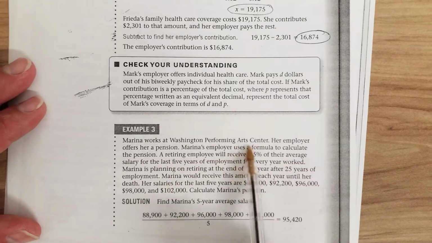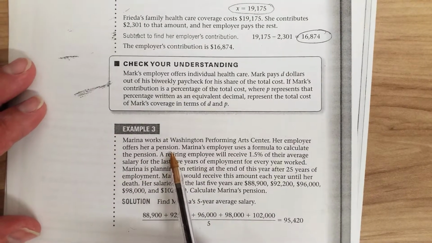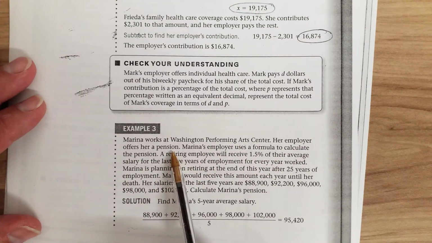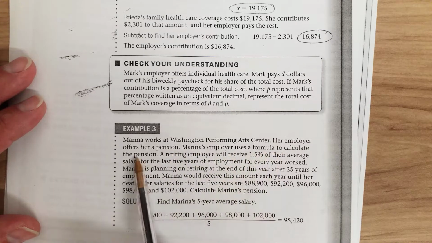Marina works at Washington Performing Arts Center. Her employer offers her a pension. This is a promise of a monthly paycheck after you retire. Marina's employer uses a formula to calculate the pension.